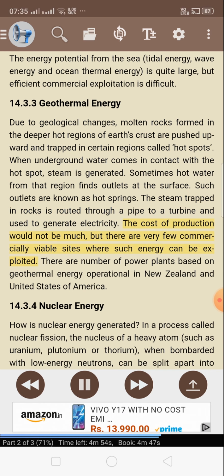The cost of production would not be much, but there are very few commercially viable sites where such energy can be exploited. There are a number of power plants based on geothermal energy operational in New Zealand and United States of America. 14.3.4 Nuclear energy.